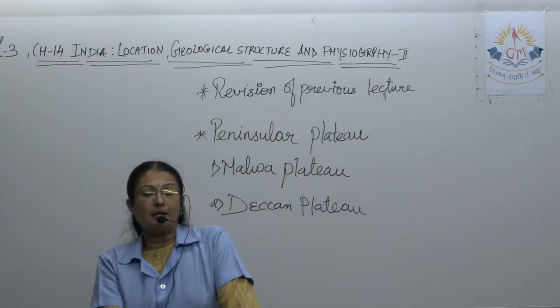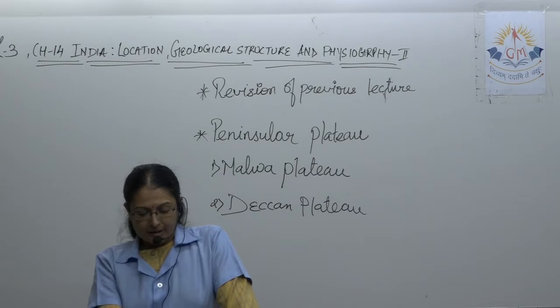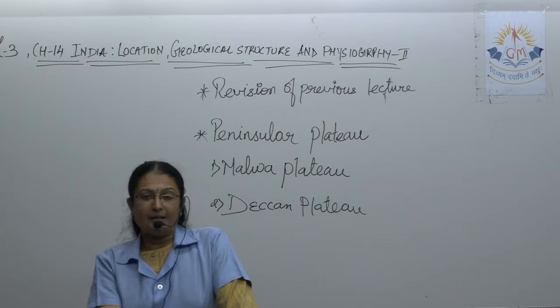The Tropic of Cancer, that is 23.5 degree north, passes almost through the middle of the country. So it divides our country almost into two halves. That point also we will keep in mind. The Great Plains and the Himalayan mountain system are located north of the Tropic of Cancer, and the area south of the Tropic of Cancer has a triangular shape, as India is a peninsula.